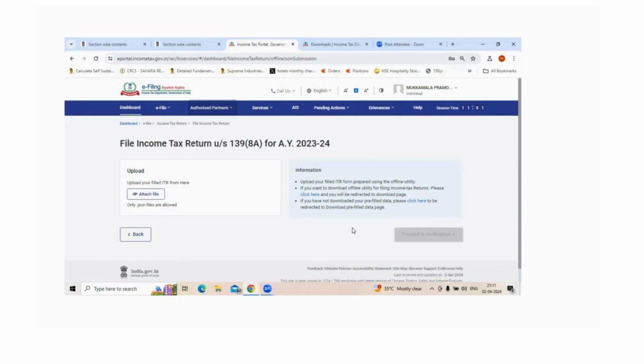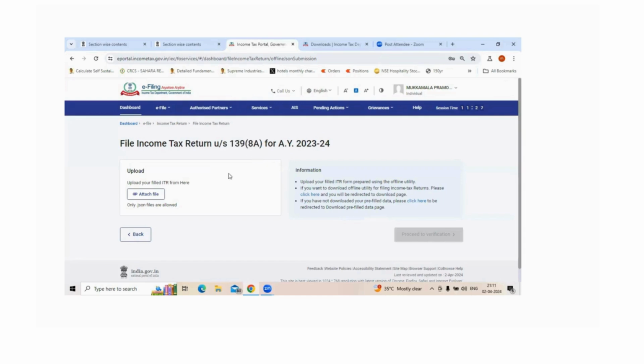The only thing is that when you are filing the ITR return, under the relevant section you are using to file, you need to select section 139(8A). That means that you are using an updated return. In case you've already submitted an original return and this is going to be an update on that, you would be prompted to enter the acknowledgement number of the original return.